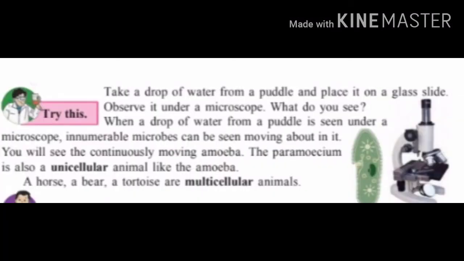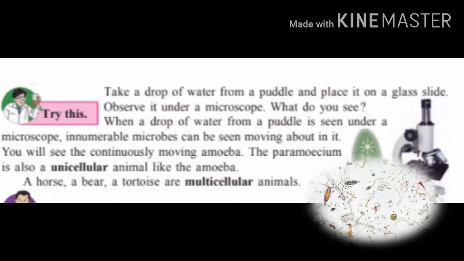Try these. Take a drop of water from a puddle and place it on a glass slide. Observe it under a microscope. What do you see? When a drop of water from a puddle is seen under a microscope, innumerable microbes can be seen moving about in it. You will see the continuously moving amoeba. The paramecium is also a unicellular animal like the amoeba.